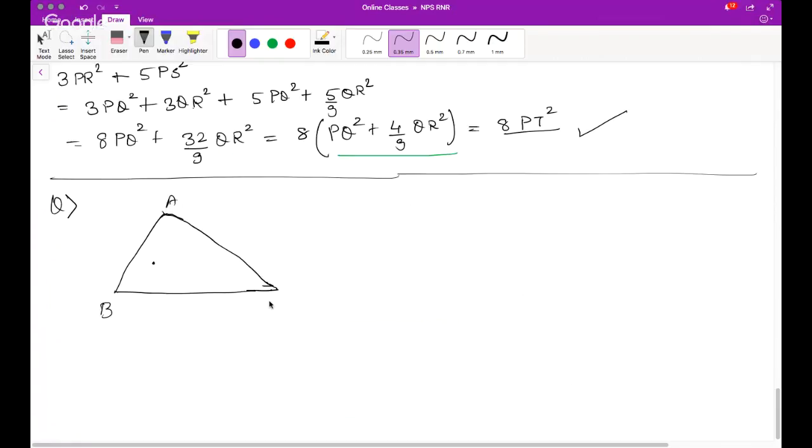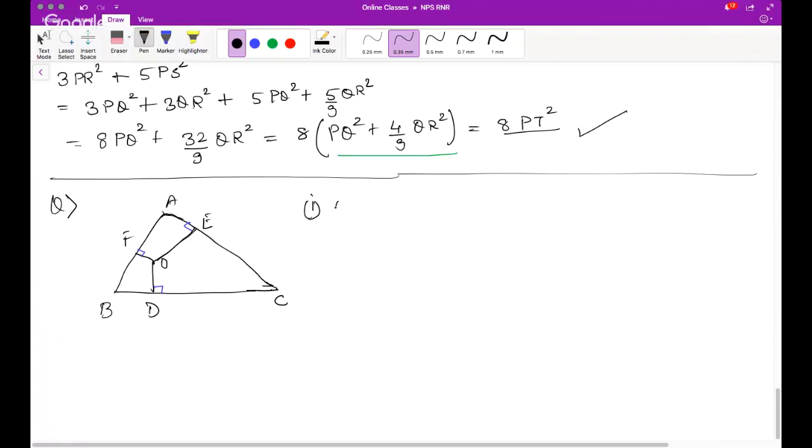So A, B, C, and they're saying perpendicular OD is on BC. This is point O, then this perpendicular and this perpendicular. 3 perpendiculars are drawn. So perpendicular OD is on BC, OE is on CA, and OF on AB. There are 3 perpendiculars like that. Very good. Now, prove that.